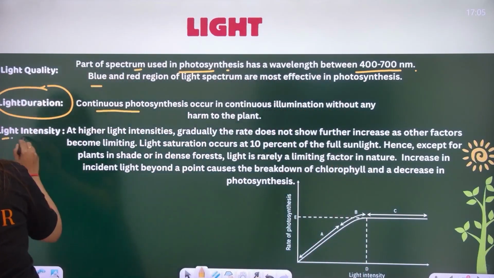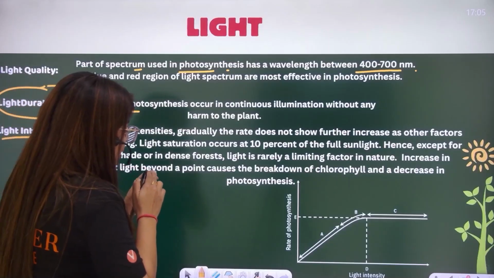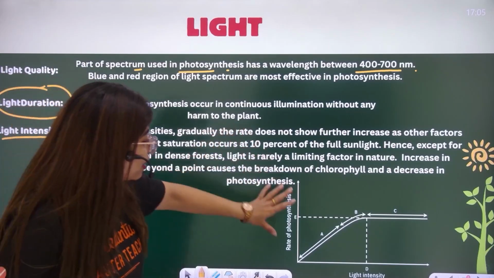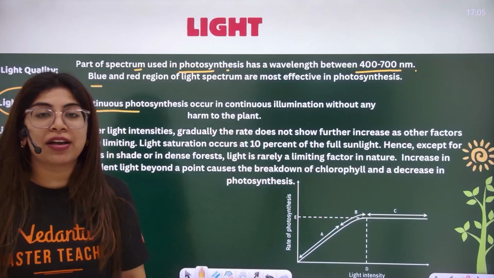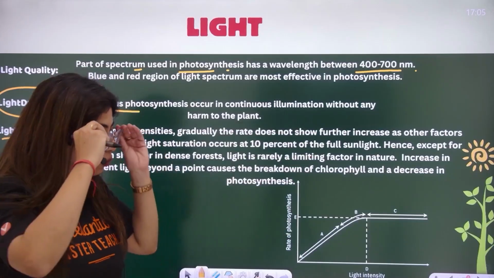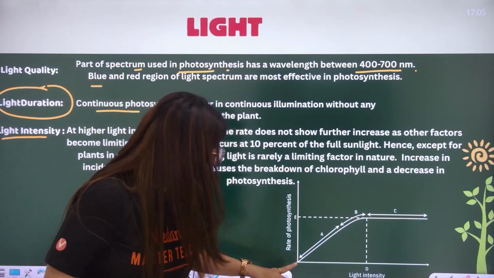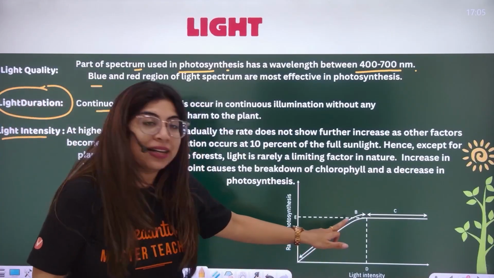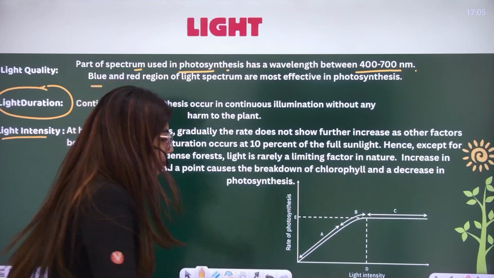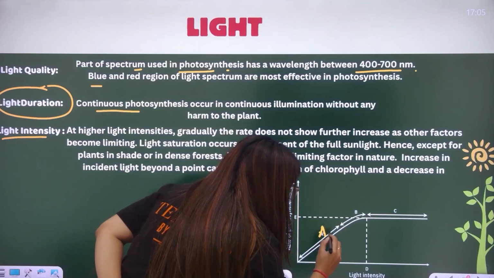Moving to the next point, I'm talking about light intensity. Everyone, light intensity is being explained by this diagram. Let me explain this to you, then I'll read this for you. Suppose I am increasing the light intensity, initially the rate of photosynthesis is increasing. Can you see this point? They've written it A here.